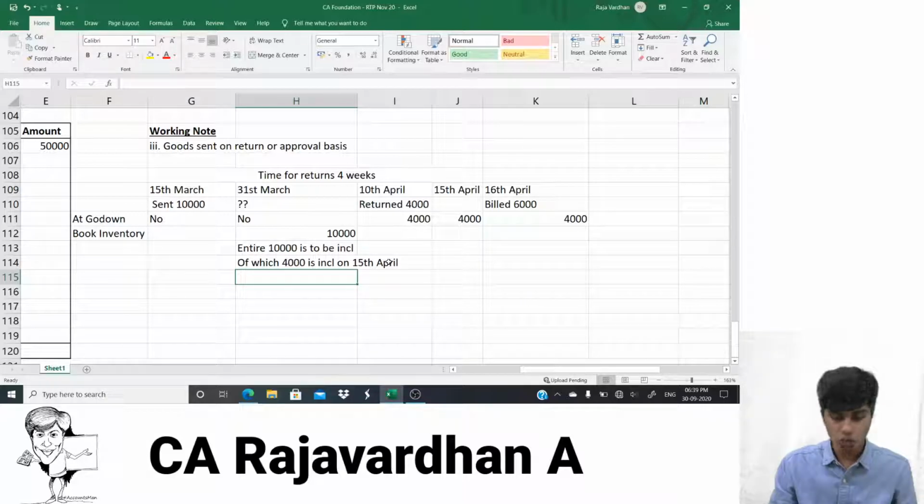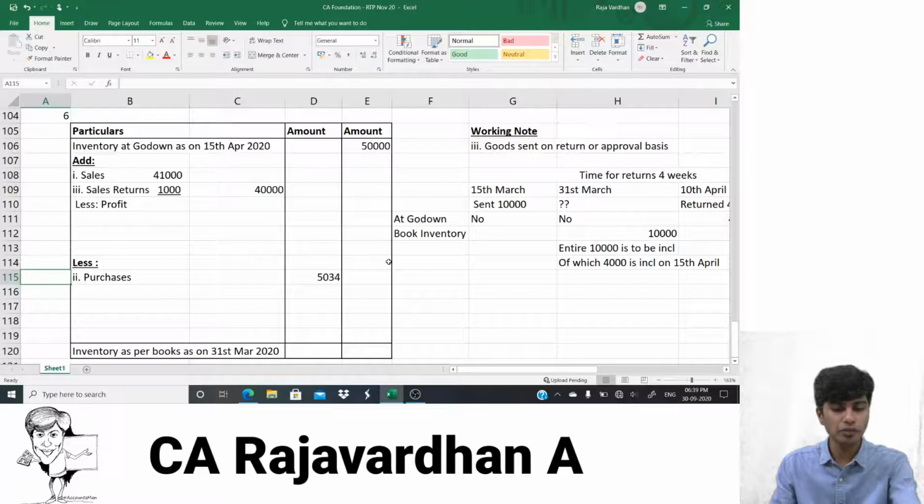You get this? Now we're starting with balances on 15th of April. Now 15th of April, how much is included? Only 4,000 is included in this. How much should be included? 10,000. So out of 10, 4 is included. What is not included? 6,000.